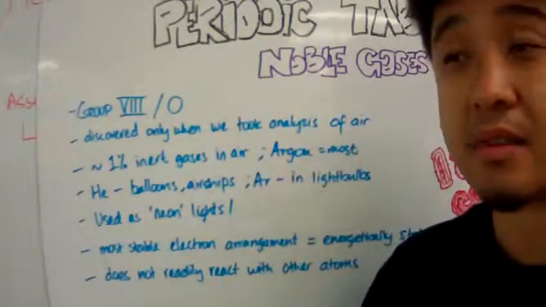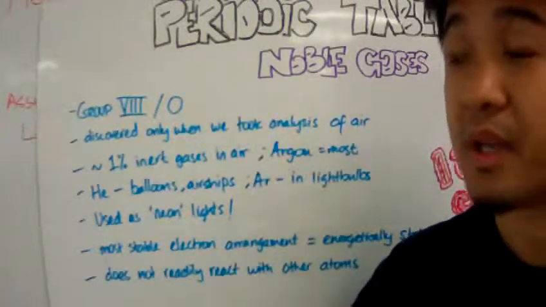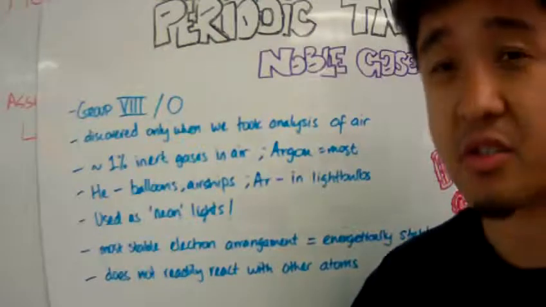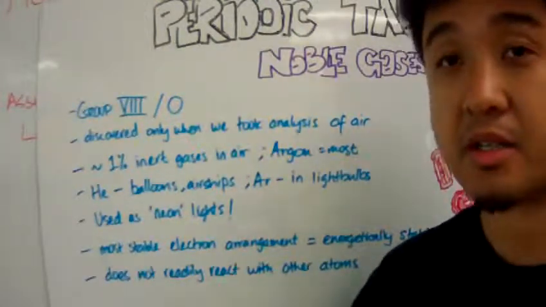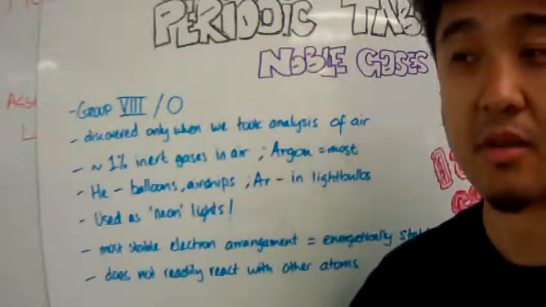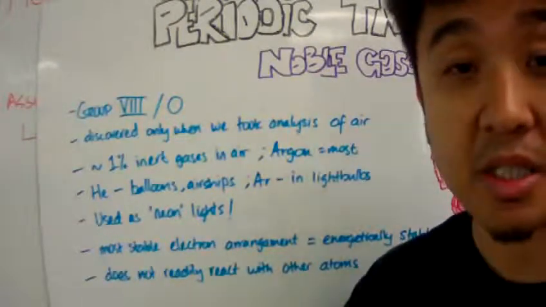So when Mendeleev made the periodic table, he left out this group of elements because it was not discovered, due to its chemical properties.